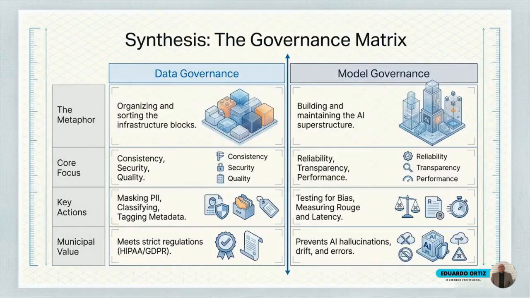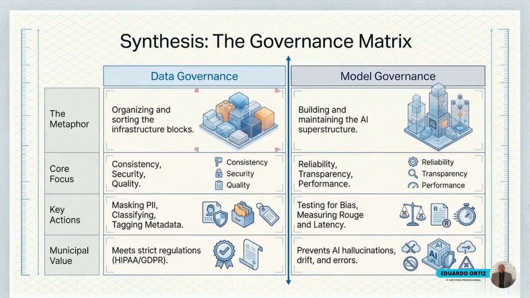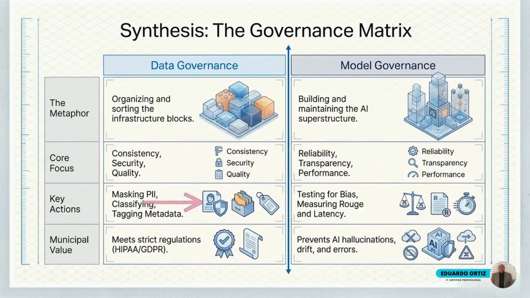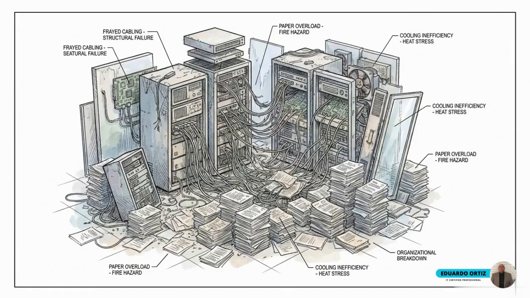This governance matrix synthesizes the entire architectural blueprint into a single operational framework. Looking at the top rows, we clearly see the distinct focus of the two phases. Data governance organizes and secures the raw infrastructure blocks, while model governance maintains the reliability of the assembled superstructure. The bottom rows reiterate the preventative actions demanded by each side. Masking PII and classifying data secures the foundation, while bias testing and latency measurement protect the active algorithms. Acquiring artificial intelligence software without implementing this specific two-phased governance matrix is a dereliction of civic duty.